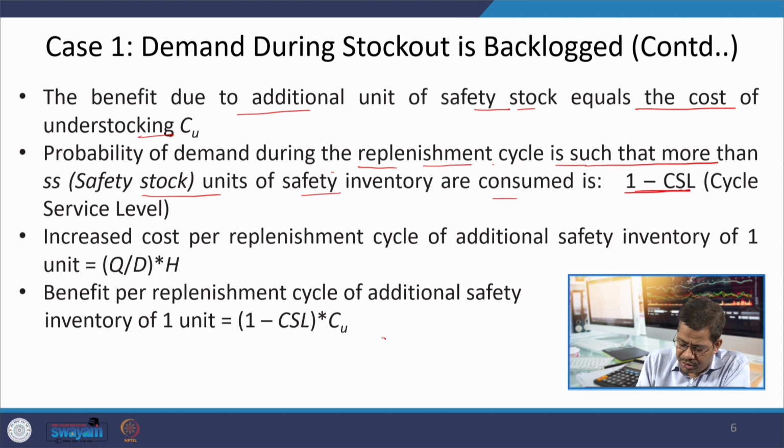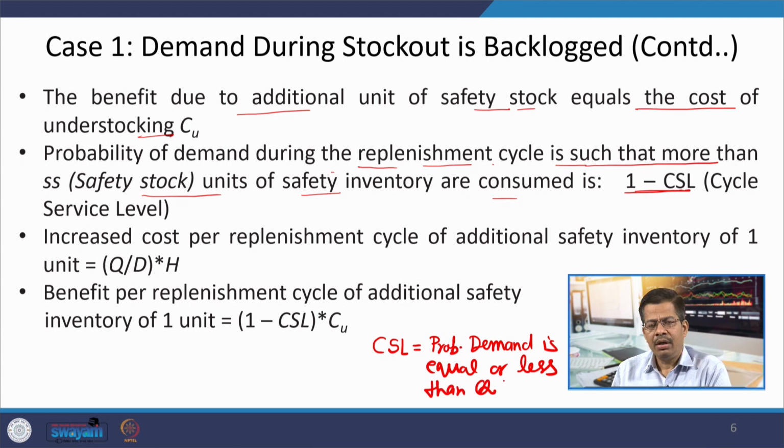CSL, as we already know, is the probability that demand is equal to or less than Q. Now, the role of this additional unit will only come when demand goes above the CSL. So, that is probability equal to 1 minus CSL, the probability that demand will be more than the inventory you have in your safety stock.